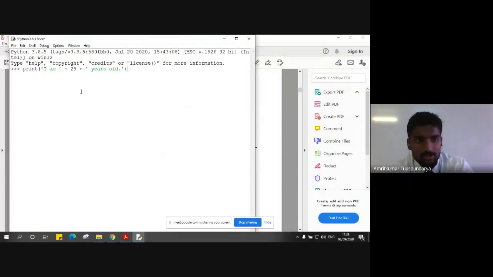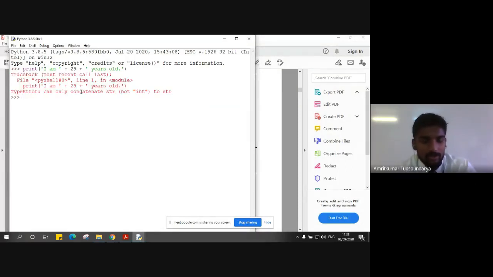Okay, so let's say I have the same statement here, which is actually an error. And if I give this statement as 29 into the string like this, what it does is convert the integer 29 into a string, which we are forcing the compiler to do explicitly, not by default.